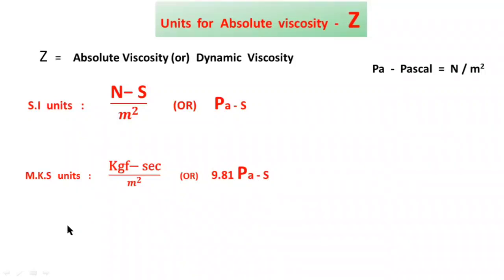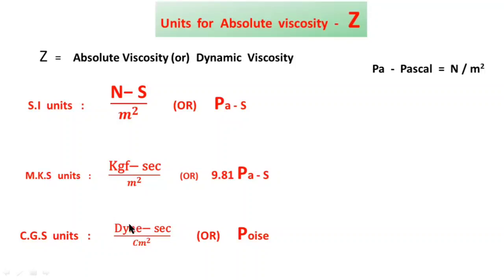Whereas in CGS system, the units are in dyne. Here force in dyne, time in seconds, and distance in centimeters. Therefore, the unit for absolute viscosity in CGS units is dyne second per centimeter square.